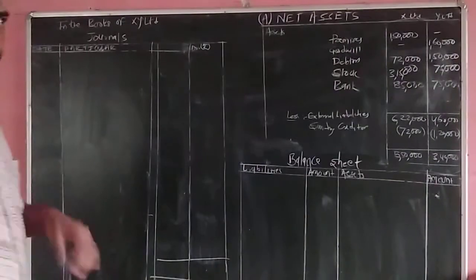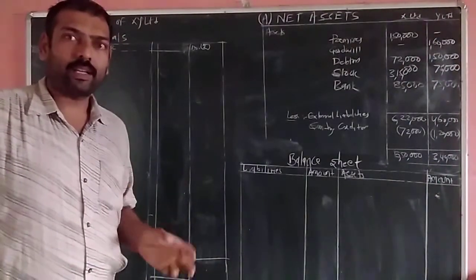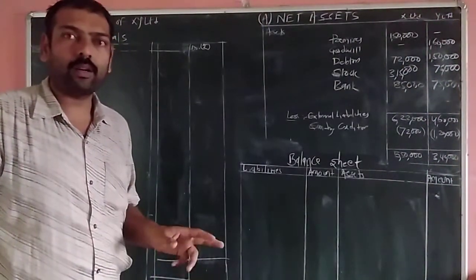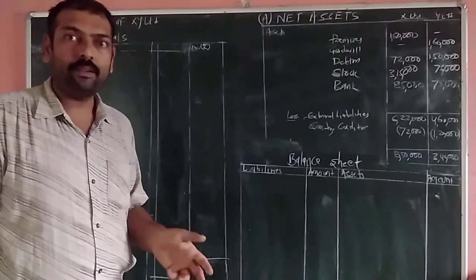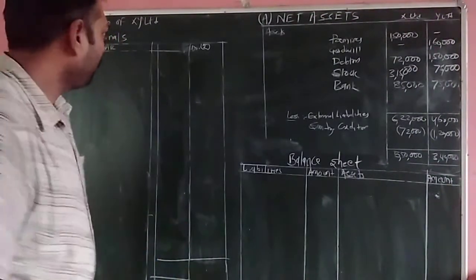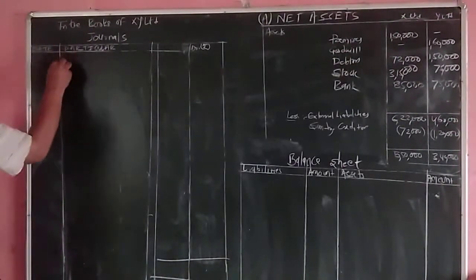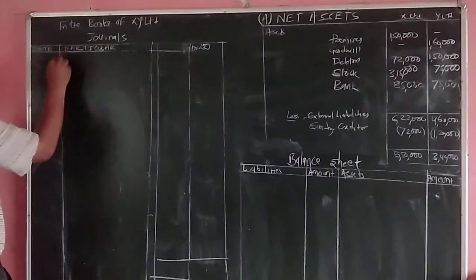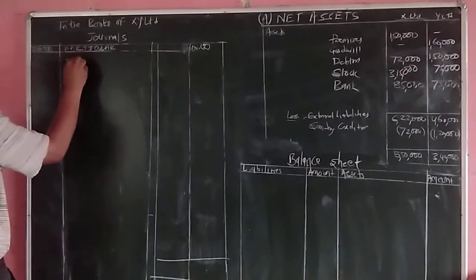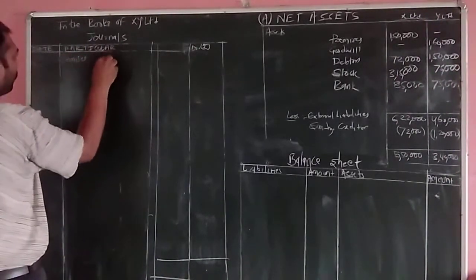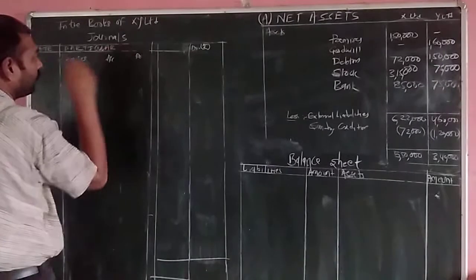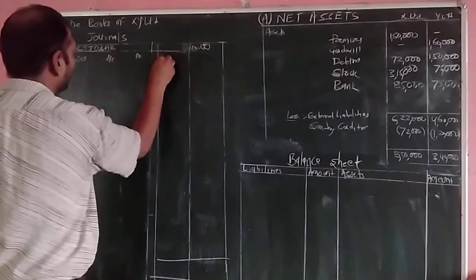The first entry will be the receipt of assets and liabilities from the liquidator of X Limited and Y Limited. So the entry will be asset account debit. The assets received from the liquidator of X Limited: premises account debit, the value of the premises is 1,50,000.